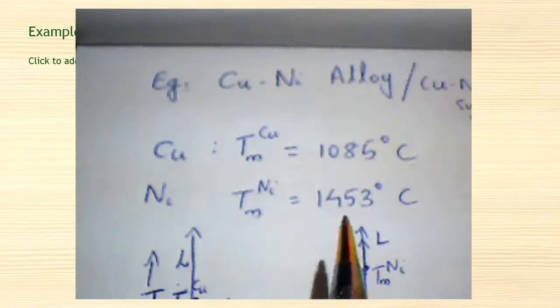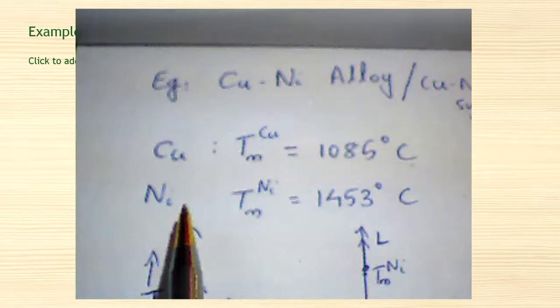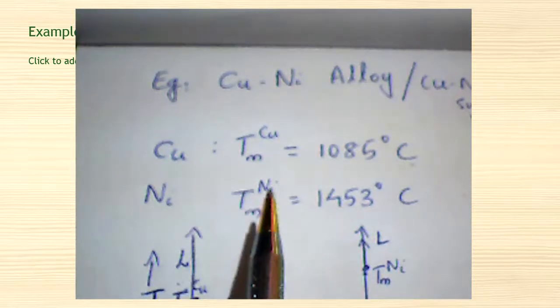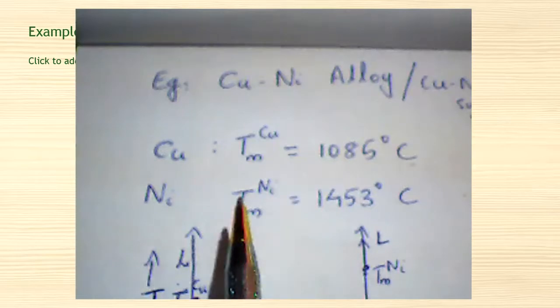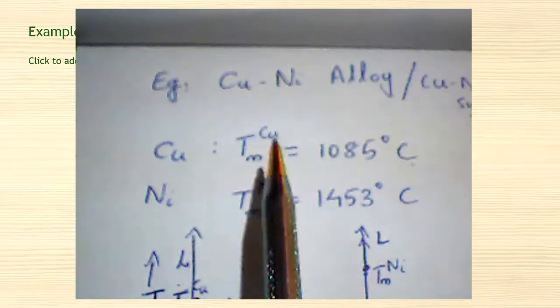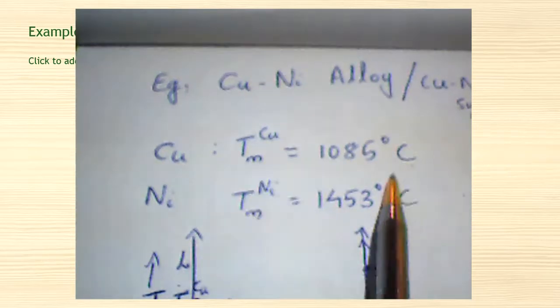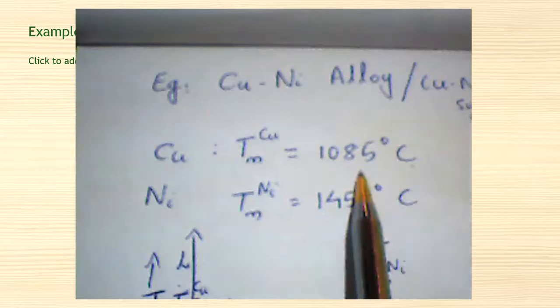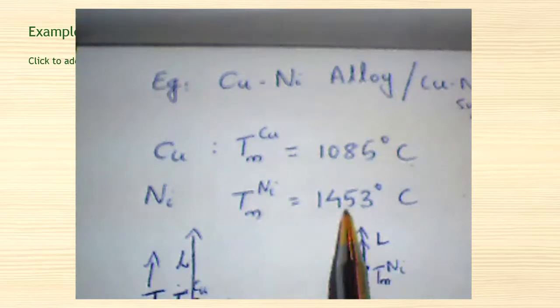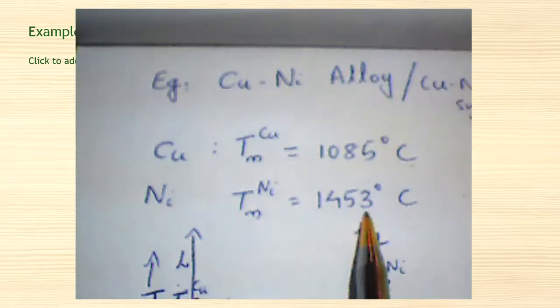Copper has a cubic closed packing (CCP) structure, and nickel also has a similar cubic closed packing structure. The melting point of copper is known to be 1085 degrees Celsius, and for nickel the melting point is 1453 degrees Celsius.